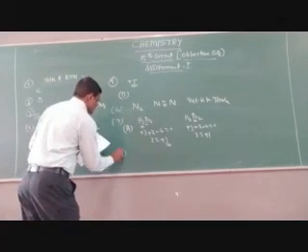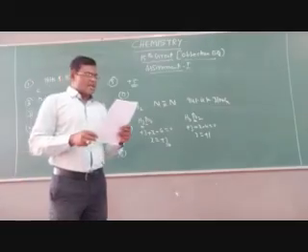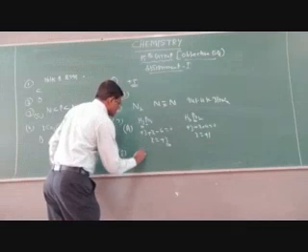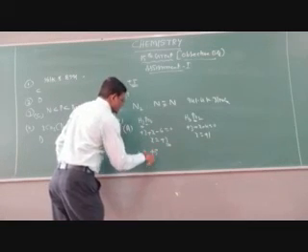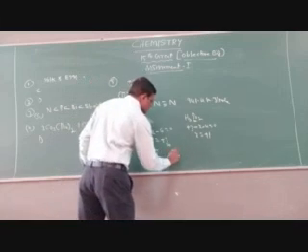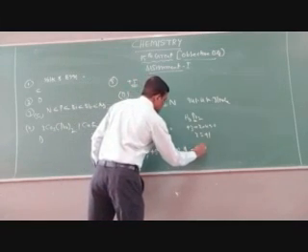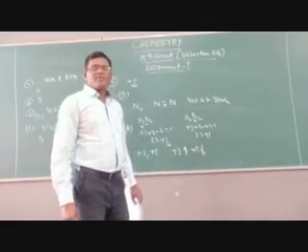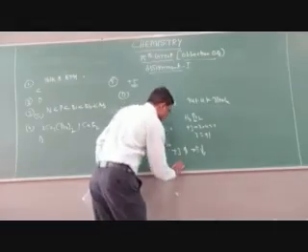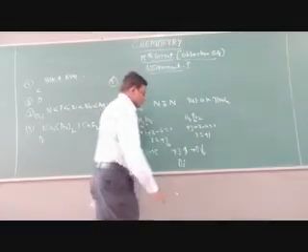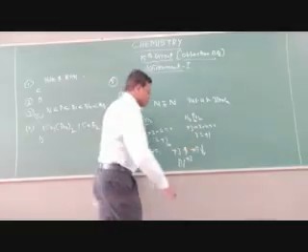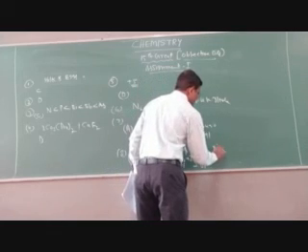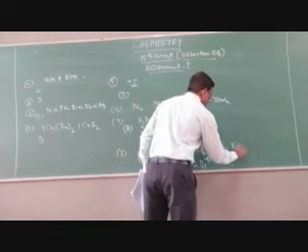Next, the 8th one. The stable oxidation state of bismuth. This group of elements exhibits the oxidation states plus 3 and plus 5. Down the group, plus 3 stability increases and plus 5 stability decreases due to the inert pair effect. So in 15th group elements, the last element, children, is bismuth. Bismuth is stable in the plus 3 state compared to plus 5. That is why, children, for bismuth compounds we can take BiCl3 and BiCl5.